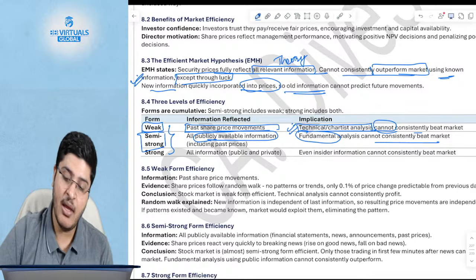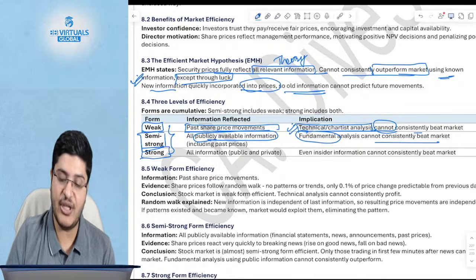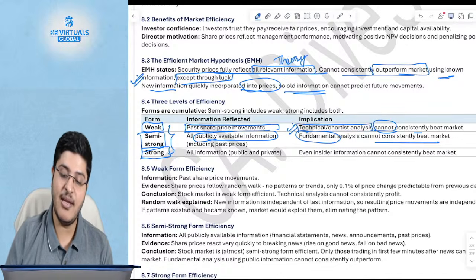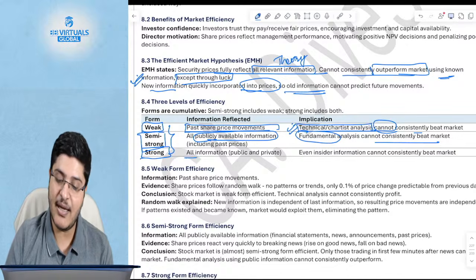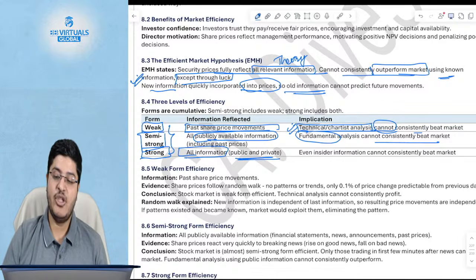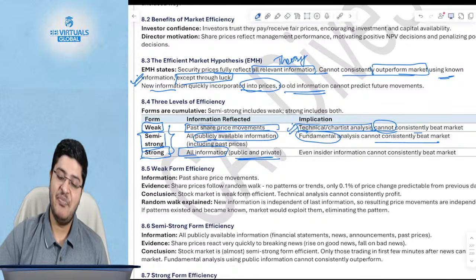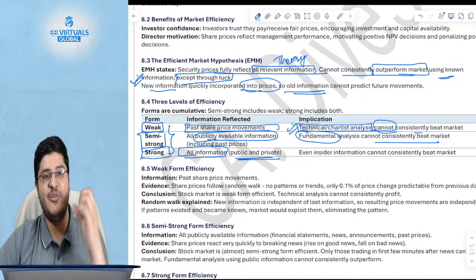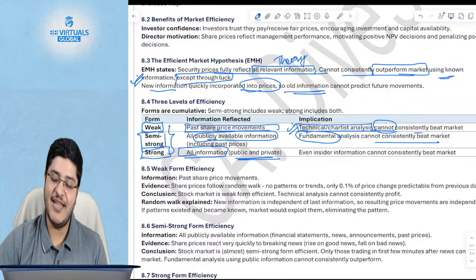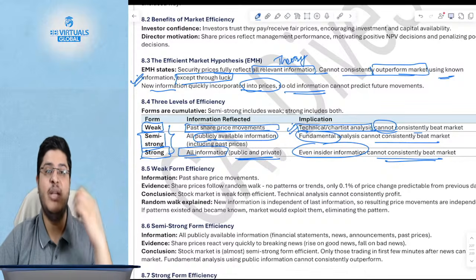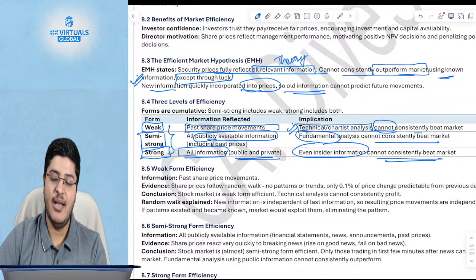Okay, if it is a strong form efficiency, then in that case, all information, both public and private, is fully reflected in the share price, even insider information. And hence even insider information cannot consistently beat the market, let alone technical analysis, let alone fundamental analysis.